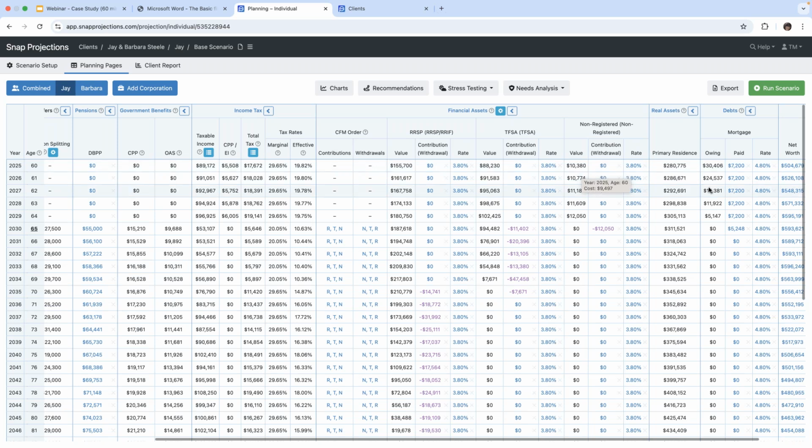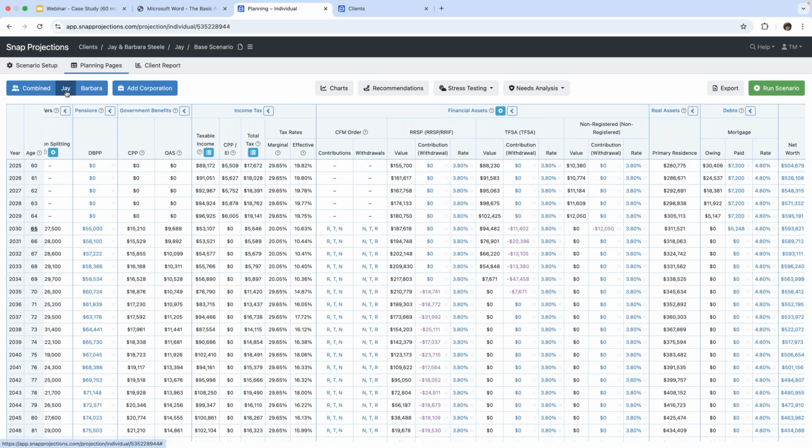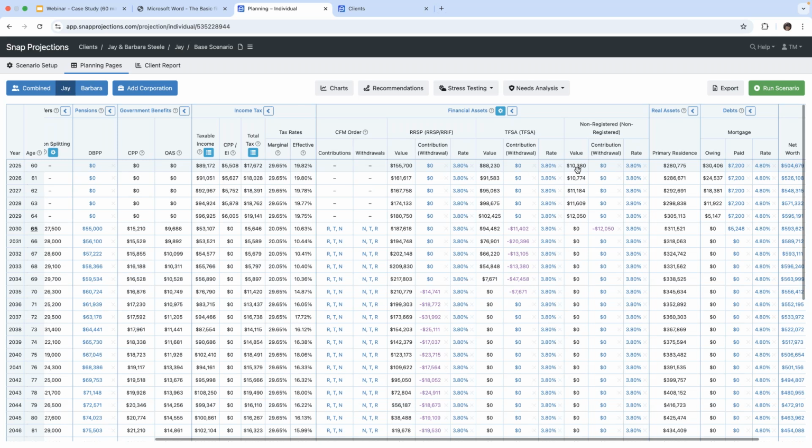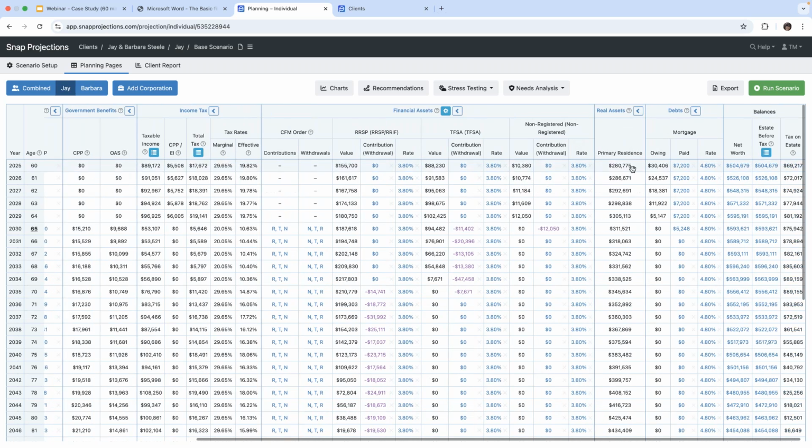And then we have our non-registered account. Now, keep in mind, we're on Jay's individual page, and we had said that the non-registered account was a joint account. So half of that account is showing on his page, and the other half will be showing on Barbara's page.